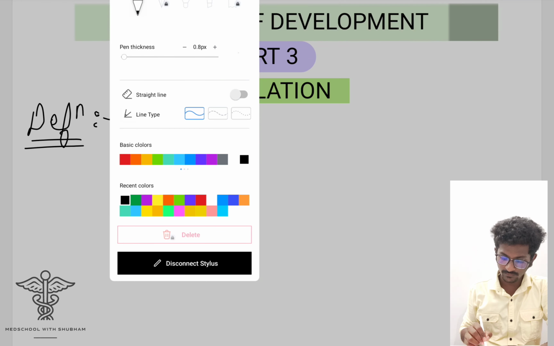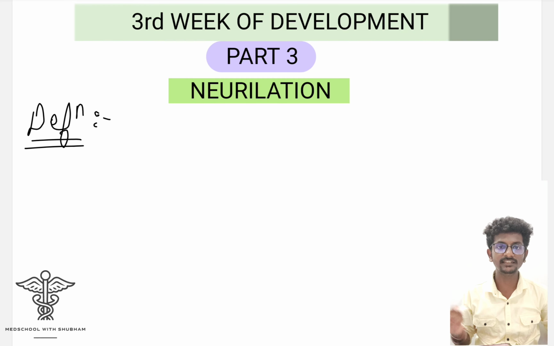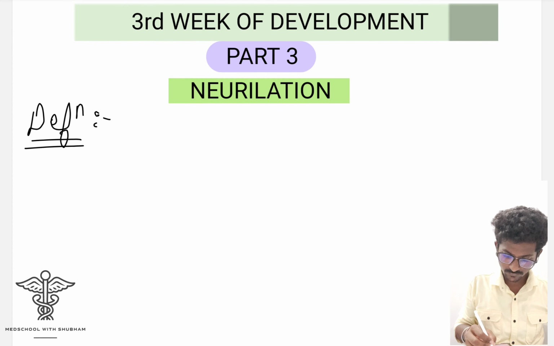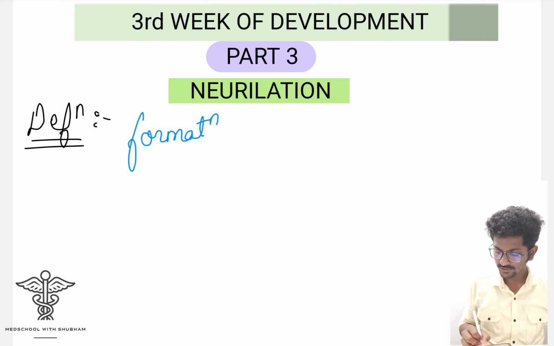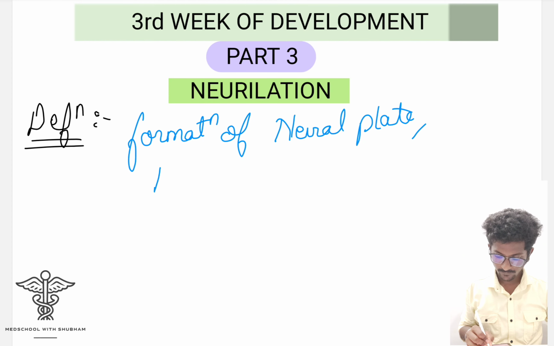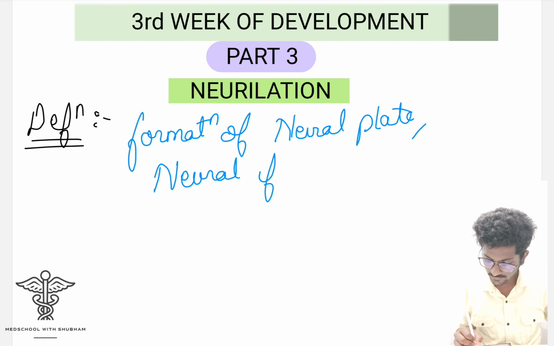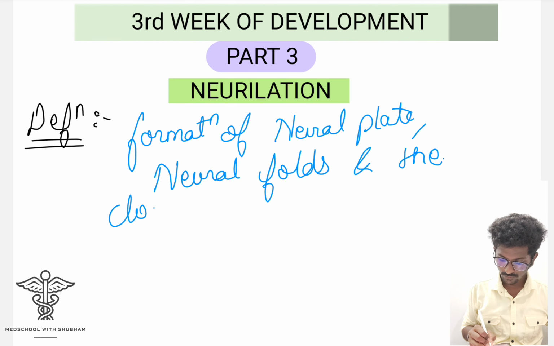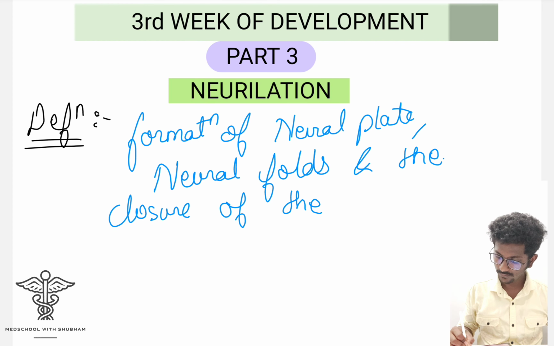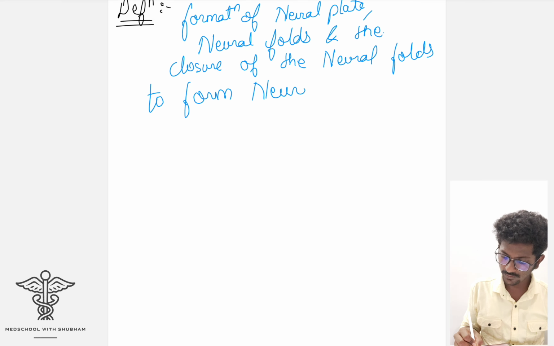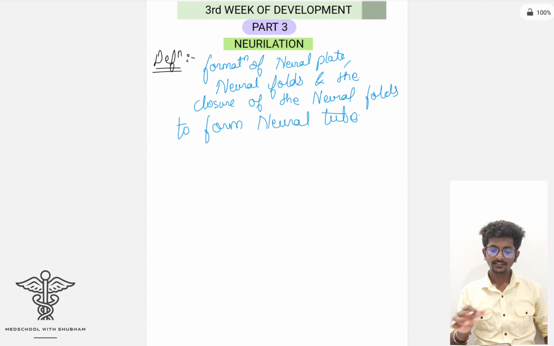So what exactly is neurulation? First write the definition of neurulation. Neurulation is the process of formation of the neural plate, neural folds, and the closure of the neural folds to form the neural tube. So this is called neurulation.